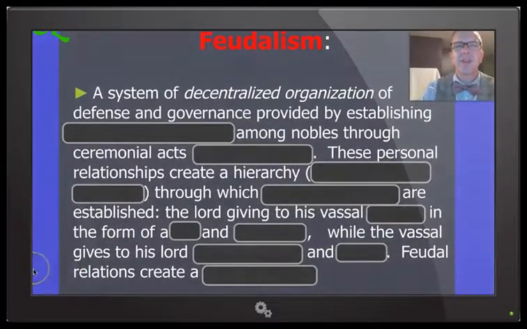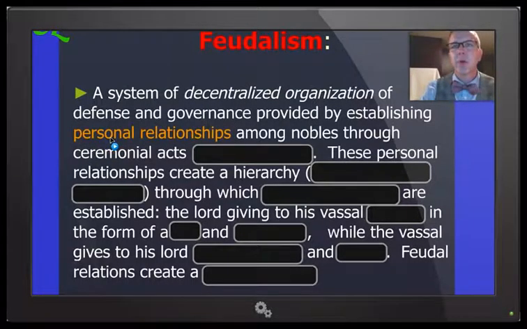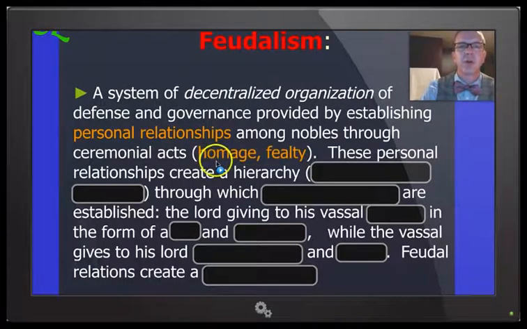Starting here with, first of all, what is feudalism? This is a system of decentralized organization of defense and governance, for defense and government. Got it so far. Decentralized, however, that's going to be important. This is provided by establishing personal relationships among nobles through ceremonial acts. These acts are referred to as homage or fealty. And this is a ceremonial process taking place in front of other people, public displays.